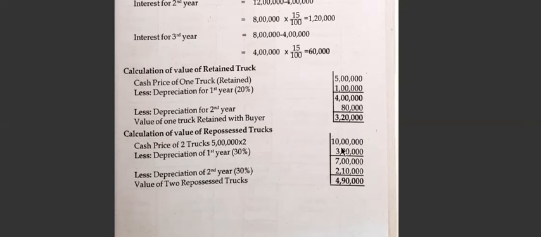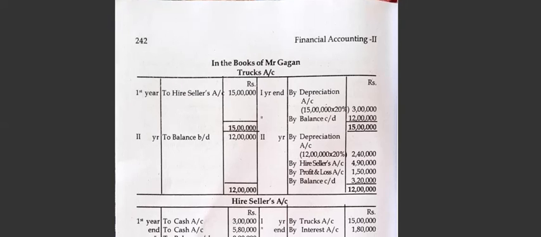30% is a depreciation for this. Okay, 10 lakh into 30%, 3 lakh. Now the remaining value is 7 lakh. Less depreciation for the second year. Second year we have to take the depreciation, which is 7 lakh into 30%, which is 2 lakh 10,000 rupees. So 7 lakh minus 2 lakh 10,000, we will get the value of 2 repossessed trucks, which is 4 lakh 90,000. Only the depreciation you have to remember. For the retained truck, the buyer's depreciation. Then depreciation for the repossessed is the repossessed depreciation, which is 30%.